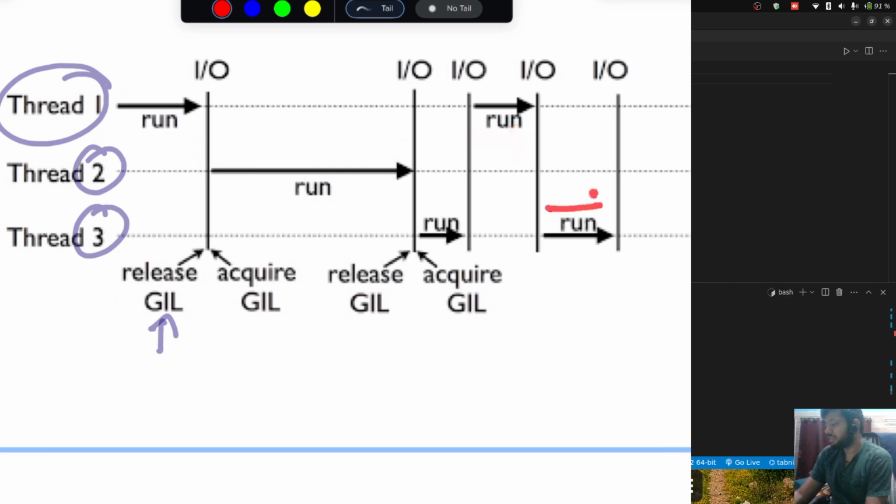Then again thread number 3, and it will continue till all the threads which you have in your program, for all the threads the execution completes. Okay, so yeah, this is the concept of how threading works.